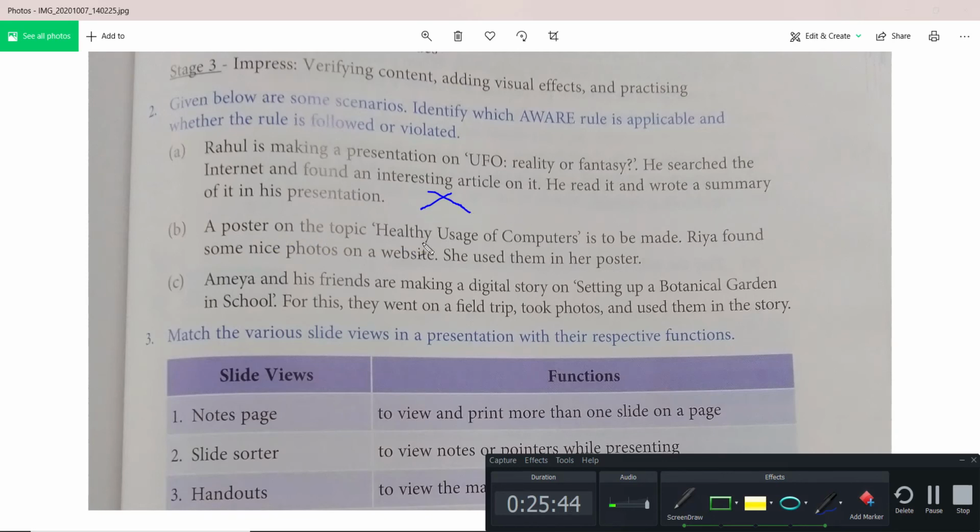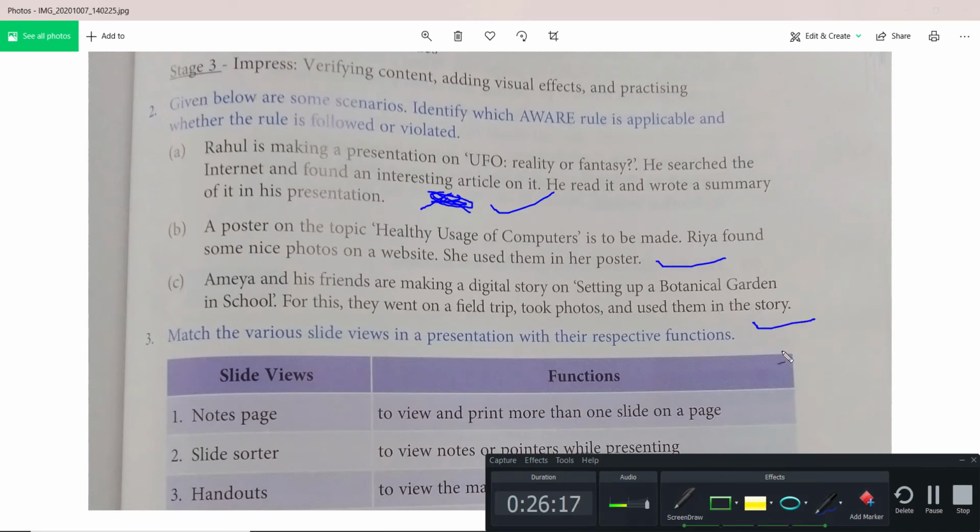A poster on the topic healthy use of computer is to be made. Ria found some nice photos and websites. She used them in her poster. So this also is fine. Amiya and his friends are making a digital story on setting up a botanical garden in school. For this, they went on a field trip, took photos and used them in the story. So here you need to identify which of our rules you have followed. Okay, so all three follow our rules only.